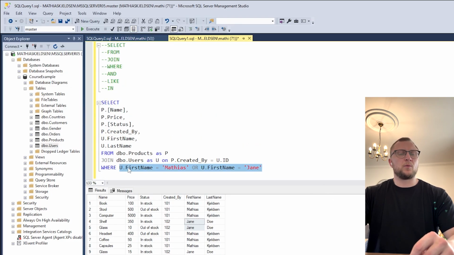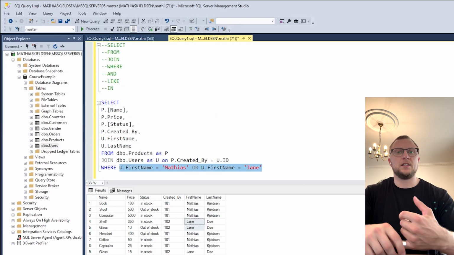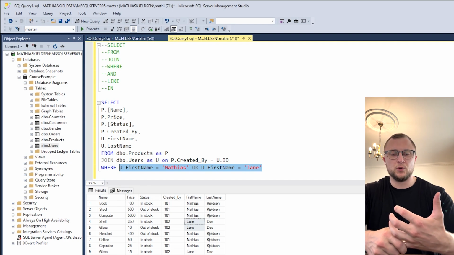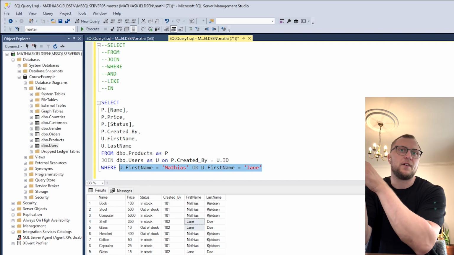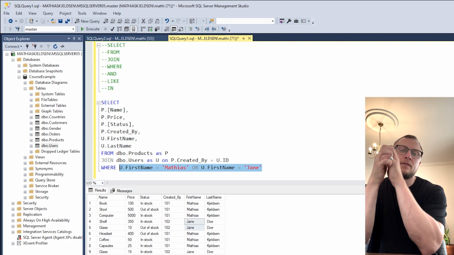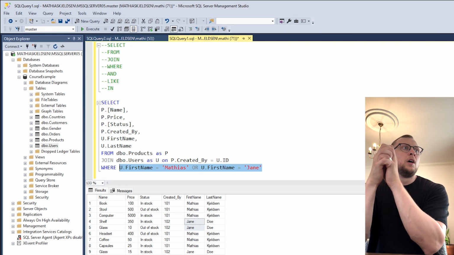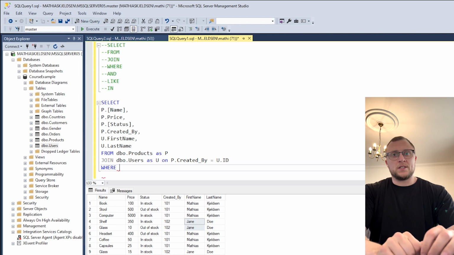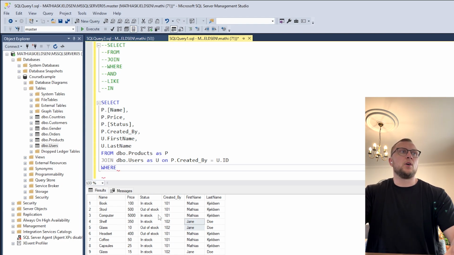Still, it's not a smart way, and ideally when we do data analysis, we want to use IDs and unique identifiers because they're way more secure and make it more certain that we're not messing anything up. So what I would do in this instance is to say, well, I know that I have a unique ID that's 101, and I know that Jane Doe has a unique ID of 102.